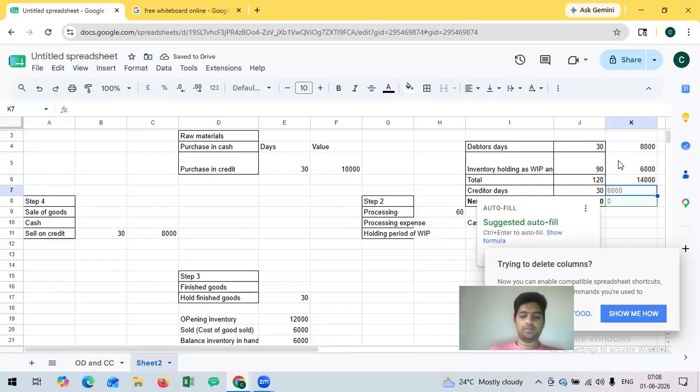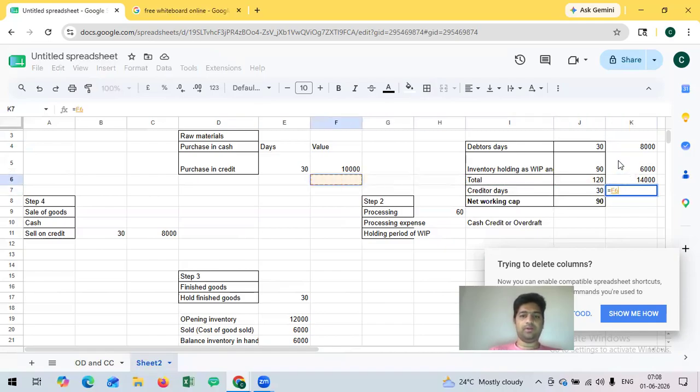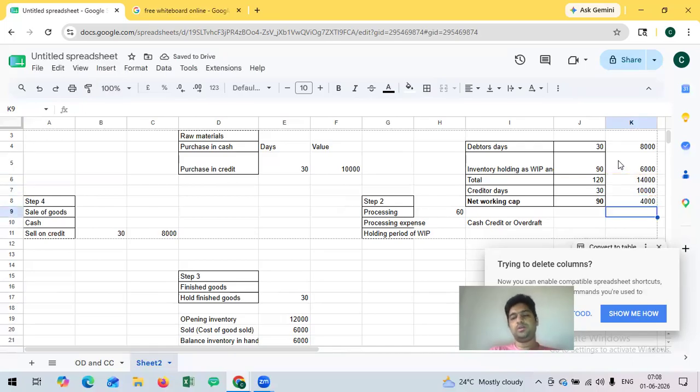Creditors, how much is creditors? We have calculated creditors as 10,000 rupees. So the balance that we are having is 4,000 rupees. Will the bank fund 100% of this 4,000 rupees? No. Mostly 25% will be the promoter's contribution, and the balance will be funded by banks. So the promoter has to contribute around 25%, and the bank will fund the balance portion, which is 3,000 rupees.